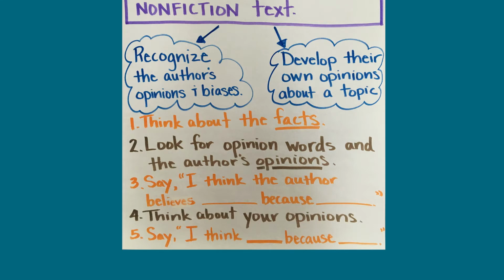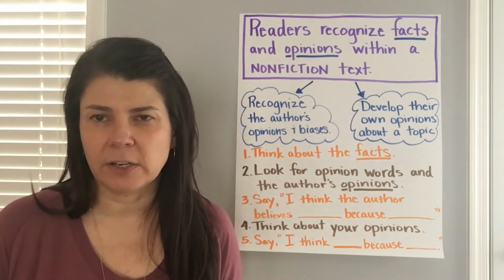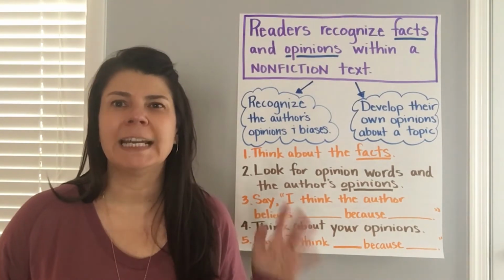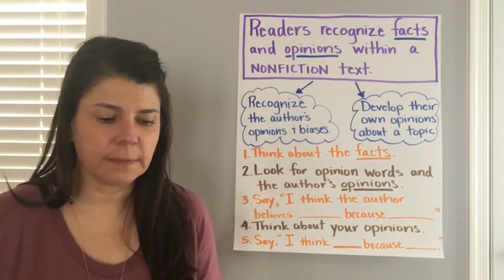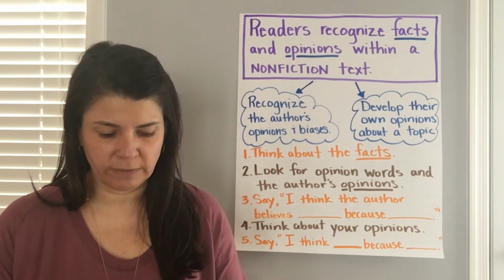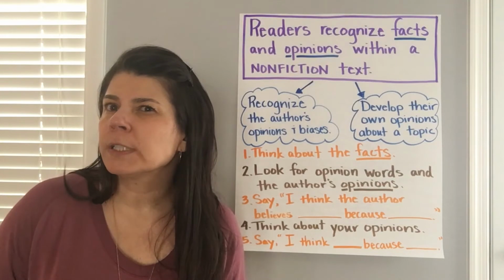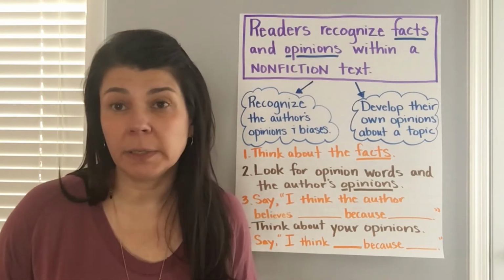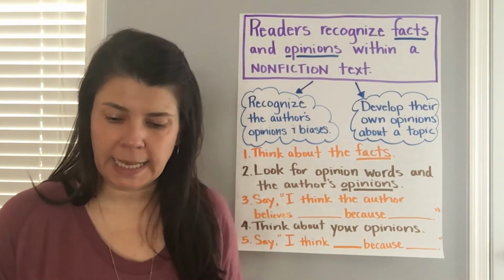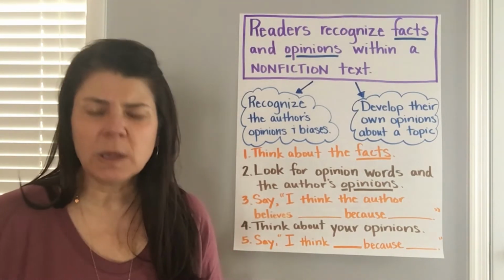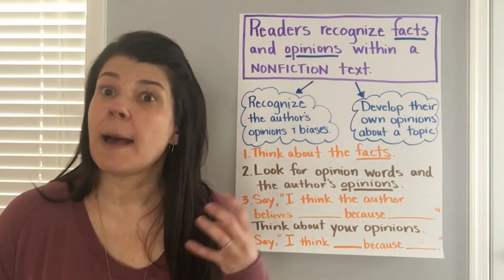Then I had to look for opinion words. Now, sometimes the author's opinion is really subtle, like we have to be a detective to figure it out, and sometimes it's really strong, and in this article it's really strong. So I actually looked for some adjectives. The author used the word fearsome, like fearsome creature, where, I don't know, some people might say it's not very scary to be around these animals. Then words like urgently and passionate and horror, all of these were saying that the author feels very strongly about his opinions.